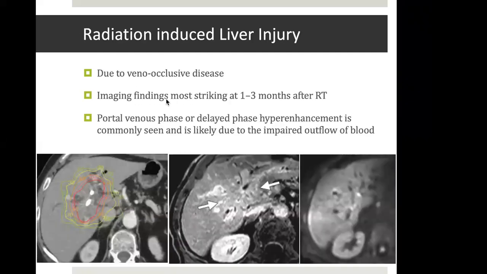A pitfall in post-radiation treatment of liver tumors is radiation-induced liver injury. We know that radiation causes occlusion of small veins in the irradiated area. So because of this, there is stagnation of contrast, and we can spuriously see some enhancement in the post-contrast images. However, if we see the diffusion images, there is no significant diffusion restriction. So we should always correlate the enhancement with other sequences as well.